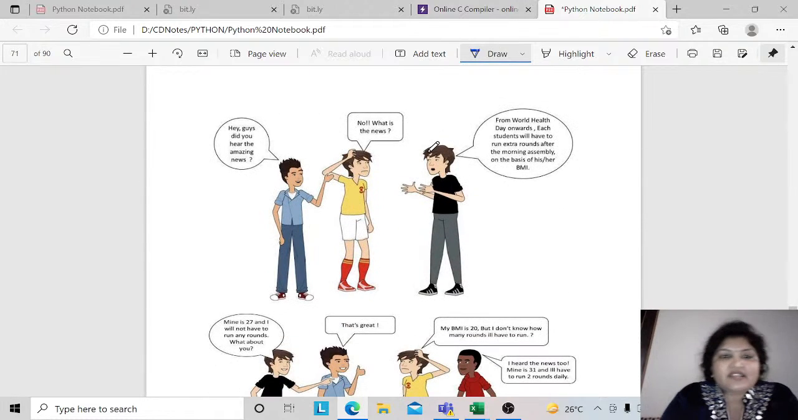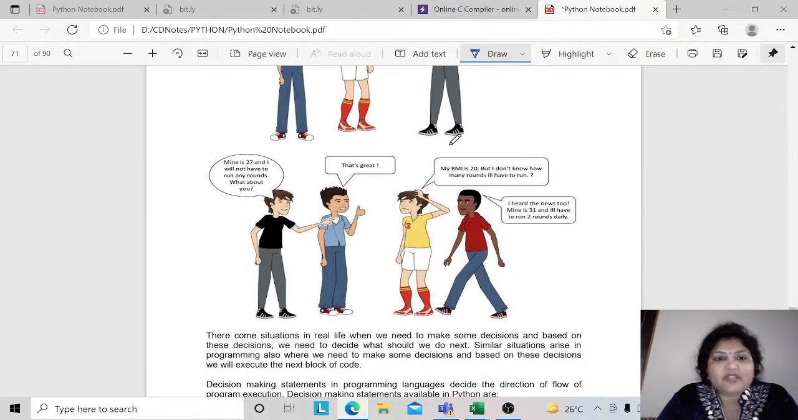Taking an example of this scenario. Hey guys, did you hear the amazing news? No, what is the news? From World Health Day onwards, each student will have to run extra rounds after morning assembly on the basis of his BMI. Mine is 27 and I will not have to run any rounds. What about you? That's great. My BMI is 20. I don't know how many rounds I have to run. I heard the news too. Mine is 31 and I will have to run 2 rounds daily.